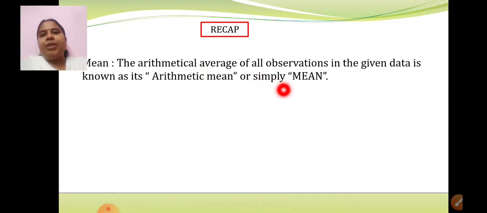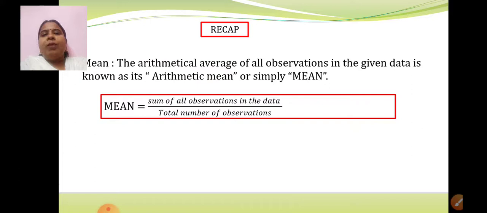So the formula was: mean is equal to sum of all observations in the data upon total number of observations. This is what we have learned as the formula for mean. Now this was applicable, I hope you remember, when the given observations were ungrouped.